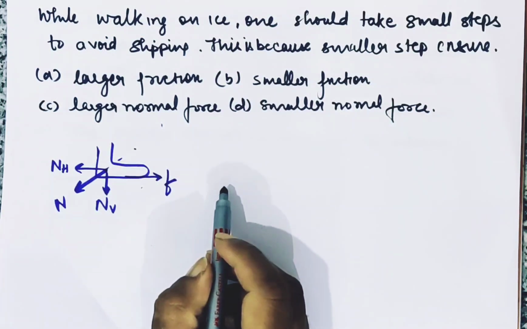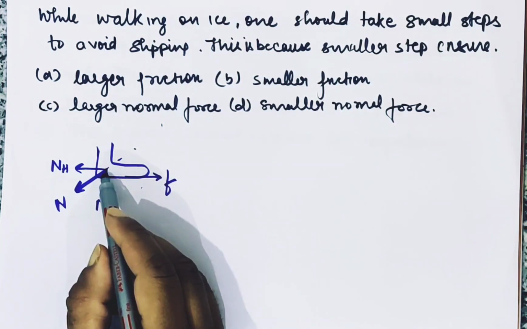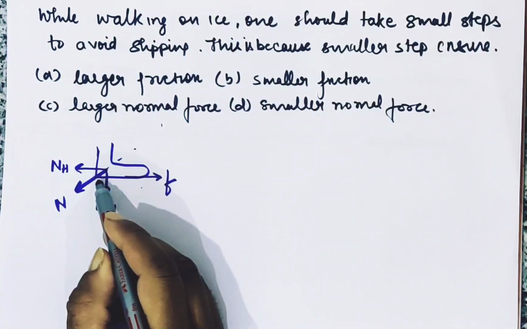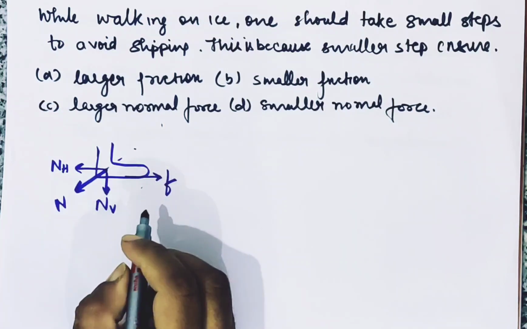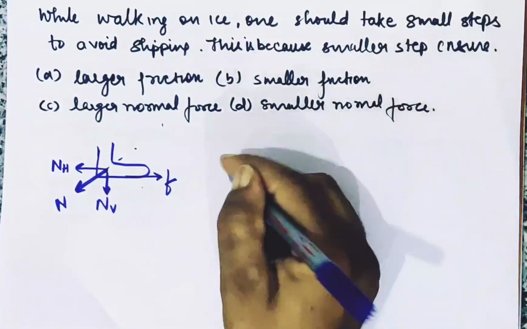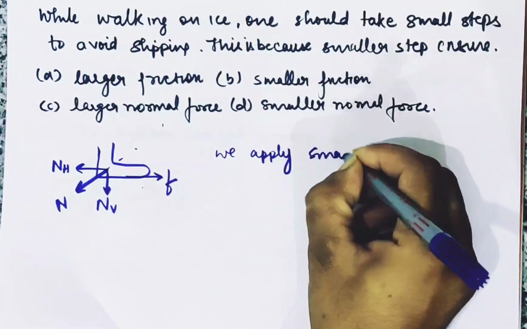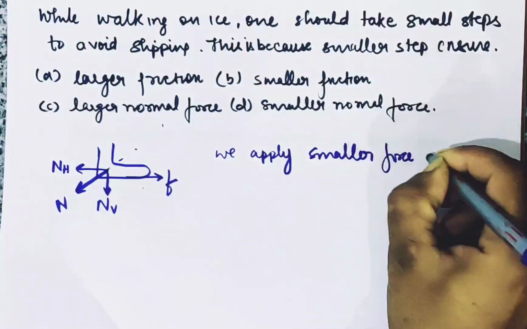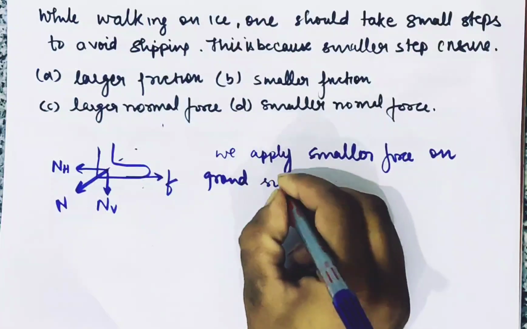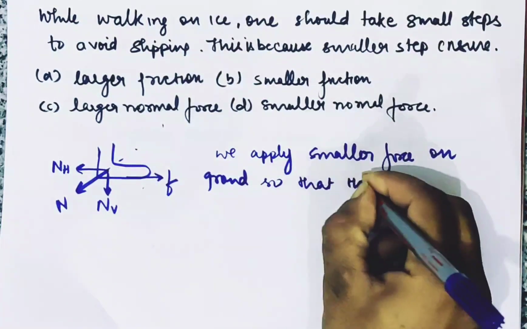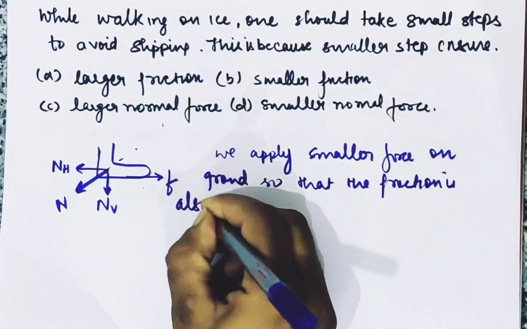Now if you are taking very small steps, then you are definitely not pushing the ground with a larger force. So since you are pushing the ground with smaller force, there would be smaller friction. What we are trying to do when you're walking on ice is that we apply smaller force on the ground so that the friction is also smaller,